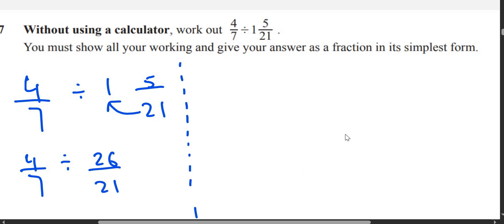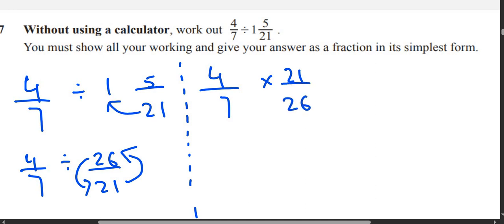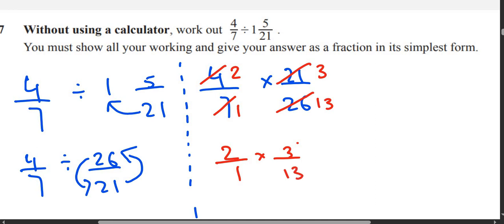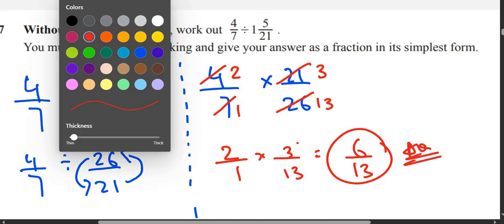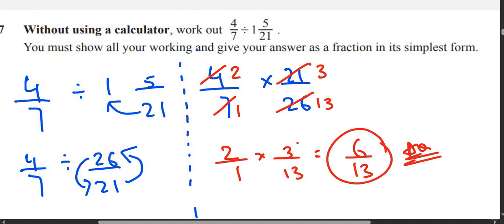Now write 4 upon 7, write multiply, and once we multiply we reciprocate. 21 goes up, 26 comes down, so we will write 21 upon 26. Let me use a different color now. 7 ones are 7, 7 threes are 21, 2 twos are 4, 2 13s are 26. So it becomes 2 upon 1 multiplied with 3 upon 13, which means 6 upon 13. This is your answer. So I hope you guys were able to understand this question.